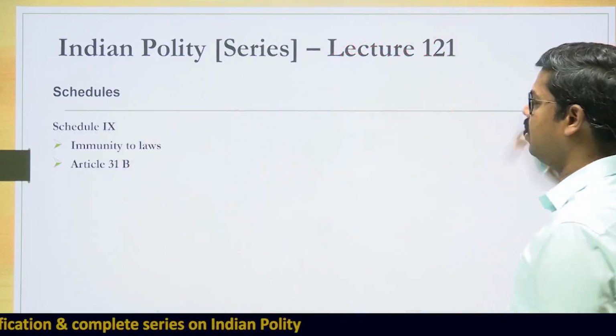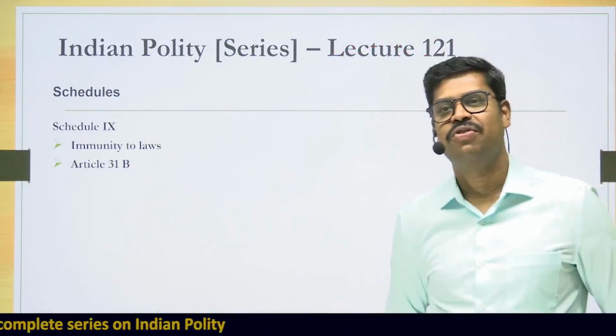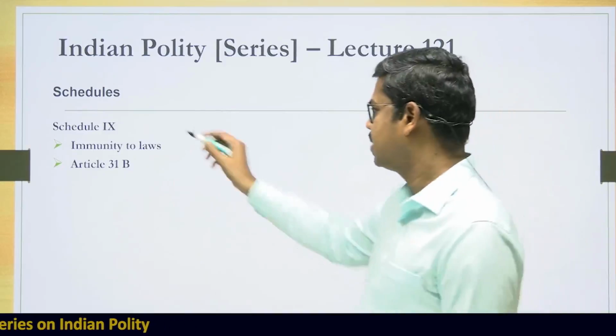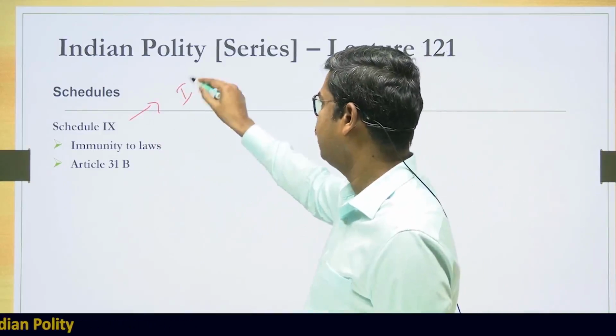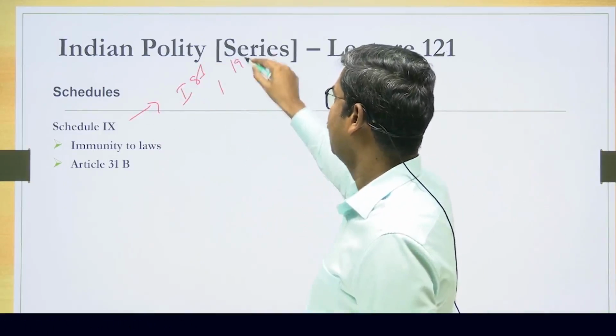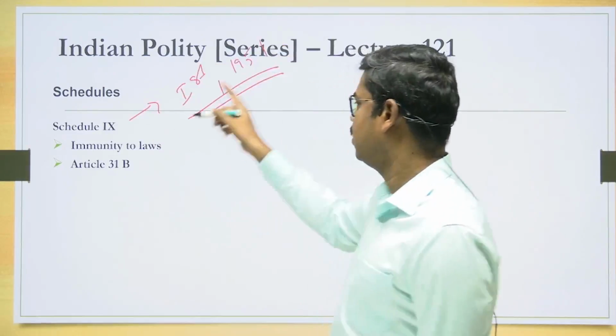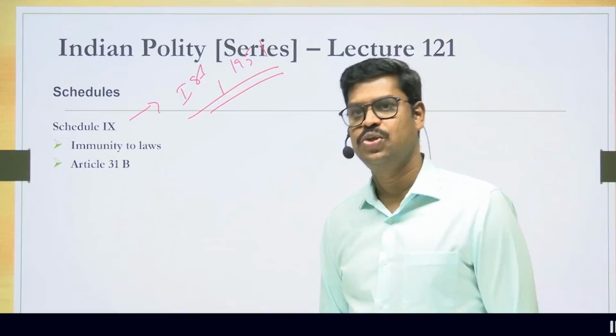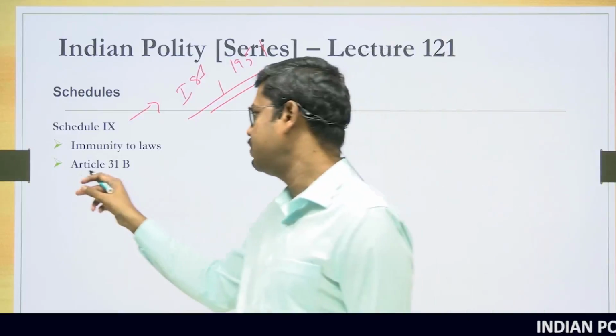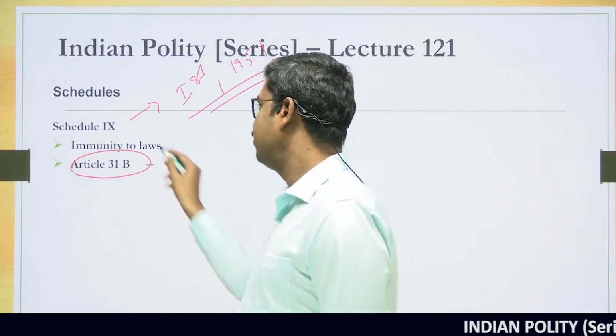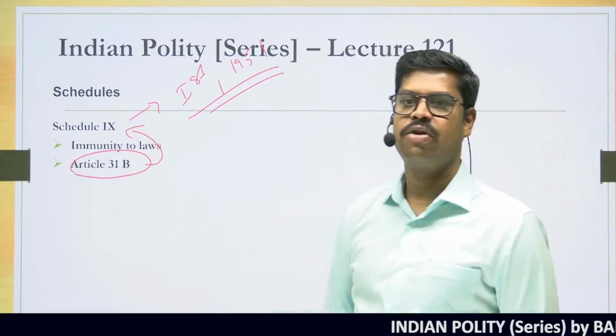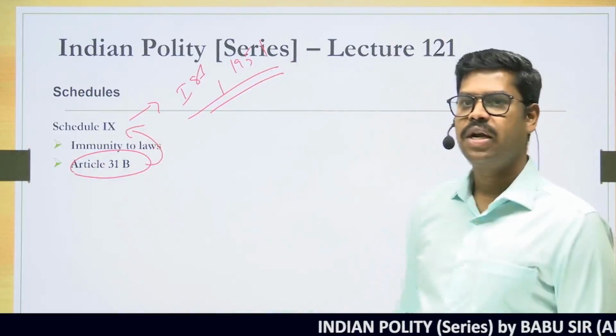Alright, so with that, we'll proceed further to the 9th schedule of the Constitution, which was inserted by the First Constitutional Amendment Act in 1951. Now, what is the objective of this 9th schedule and what is its source? It is Article 31B, which is the source of the 9th schedule of the Constitution. What is Article 31B saying?